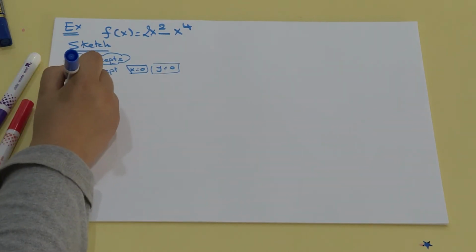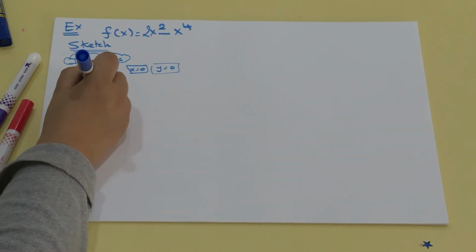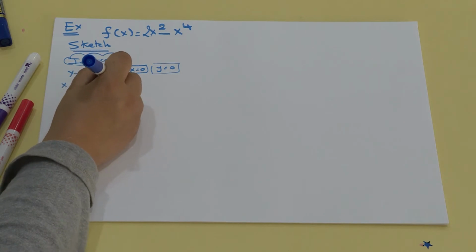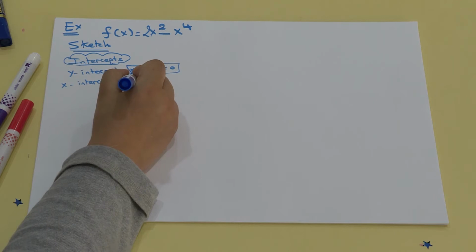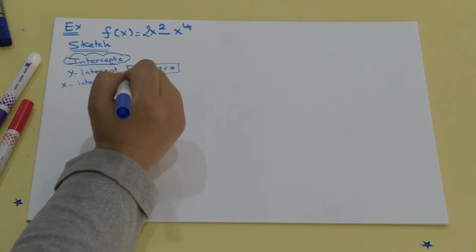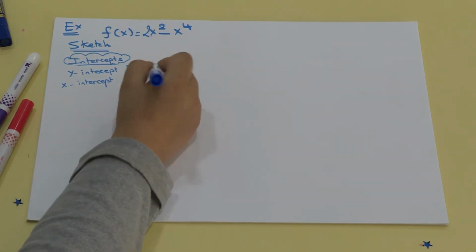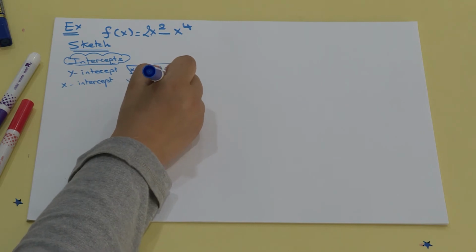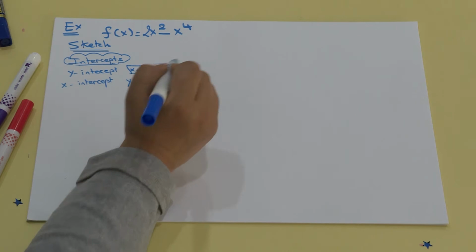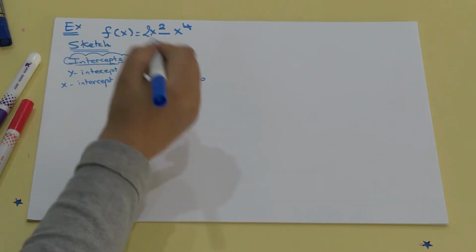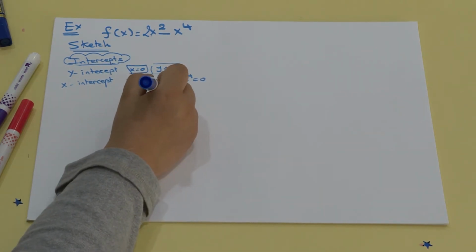What about the x-intercept? When you say x-intercept, you ask, what are the values of x which make y equals 0? So you go up and say, 2x squared minus x to the power 4 equals 0. Take x squared as a common factor.